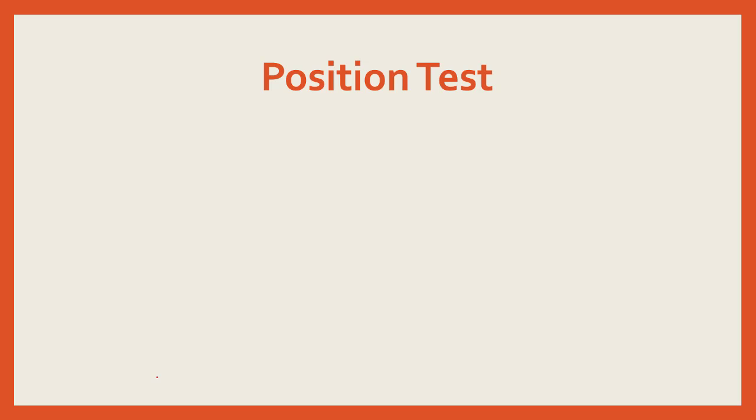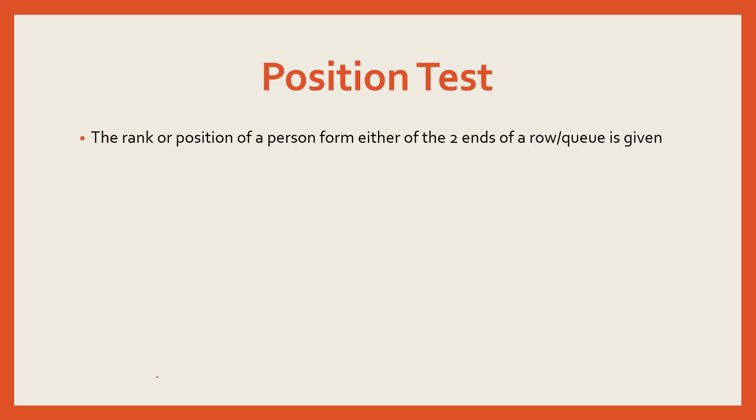So let's move ahead. Now, position test. So what happens in position test: the rank or position of a person from either of the two ends of a row or queue is given. So we assume that the row is a linear row and mostly in the language you would find from the left end or the right end. So if you have a row or if you have a line, you can say this is the left end and this is the right end.